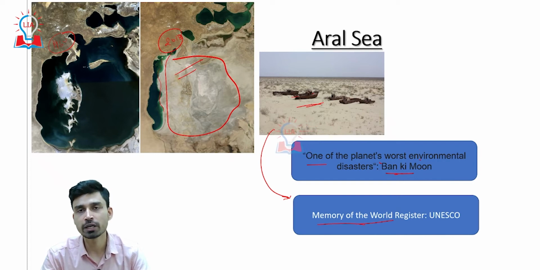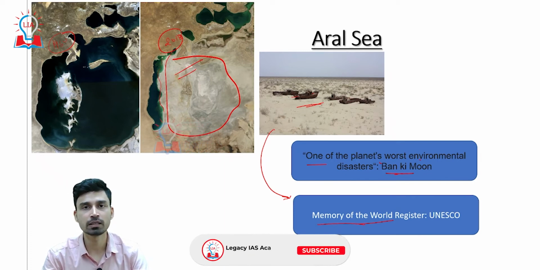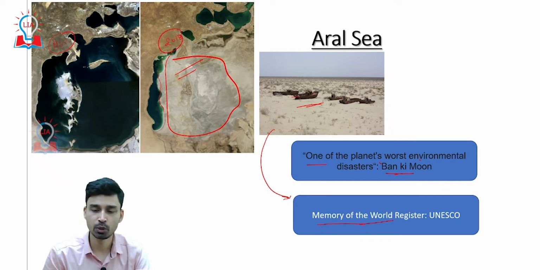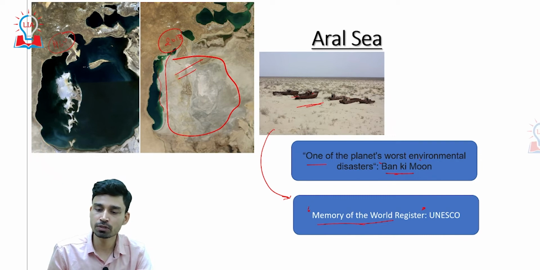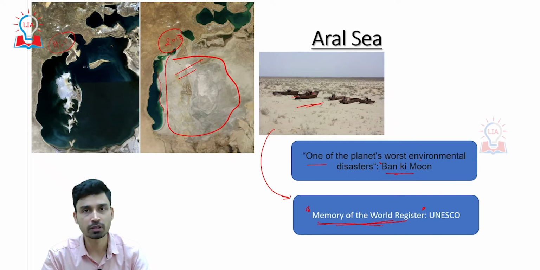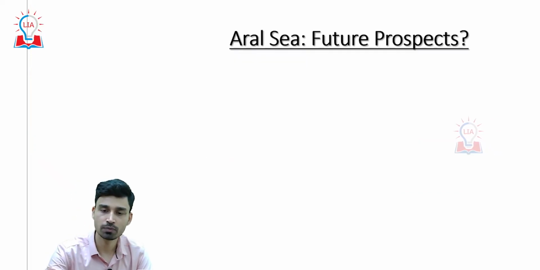Memory of the World Register is a kind of classification done by UNESCO, so that coming generations will be able to understand and appreciate that there used to be some kind of structures, whether a physical structure or some cultural processes or practices, that used to happen before, but now, due to certain reasons, have started to decline or are dwindling. So, to preserve the memory of such physical and cultural features, UNESCO puts different sites in the Memory of the World Register, and the Aral Sea is included in one of them.